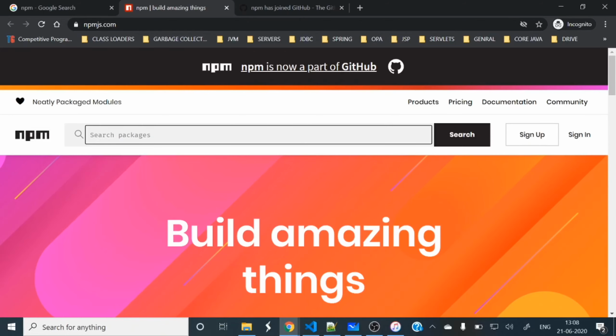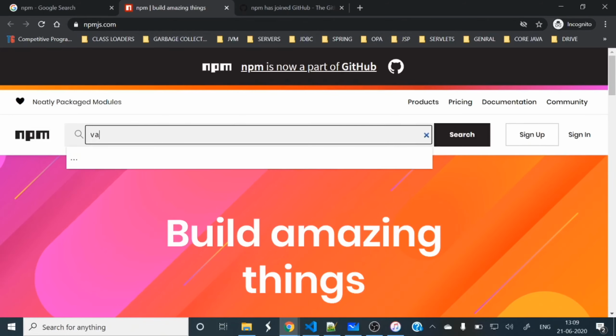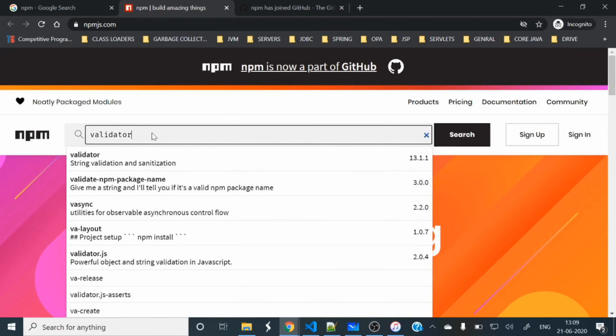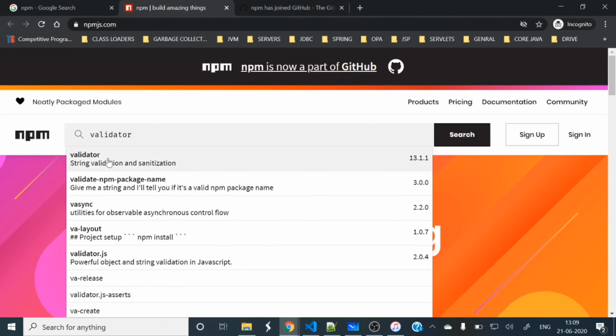Let me search here for validator. You can see a lot of packages are there: validator, vsync, vlayout. So let's click the first one.